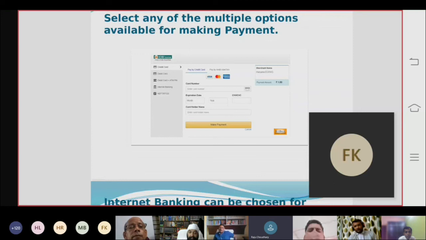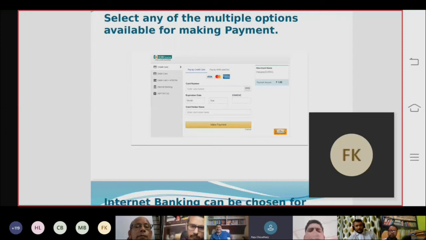Then you have to insert your card number, month, year, CVC number, then card holder name, then make payment. Banking can be chosen for multiple banks.